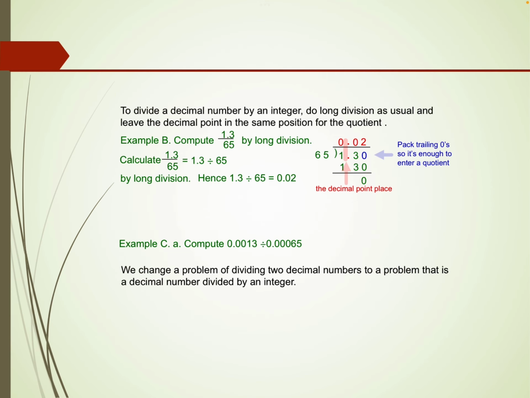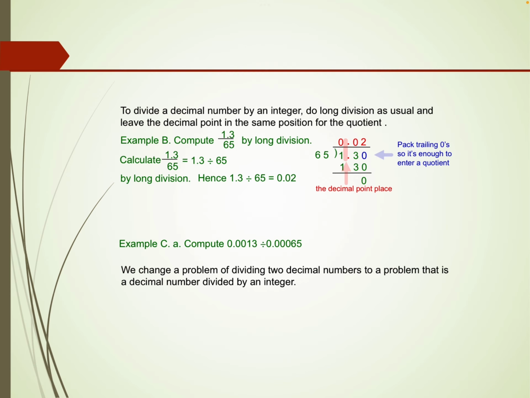how do we divide a decimal number? Suppose 1.3 divided by 65. In this case, the divisor is an integer. There may be a chance that the divisor is also a decimal number. So one method is to remove the decimal by multiplying both numerator and denominator, or we can simply divide by the long division method.